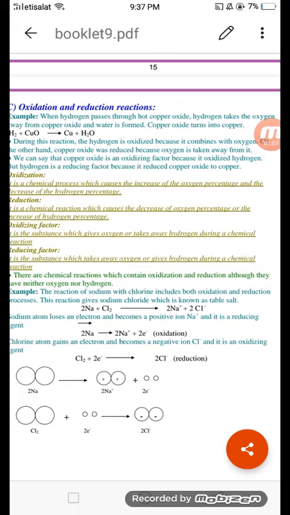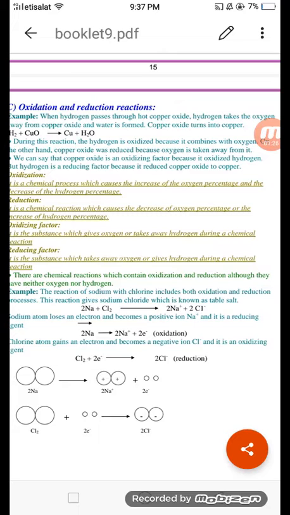What's meant by oxidation? What is the meaning of oxidation? Oxidation is a chemical process which causes the increase in the oxygen percentage or decrease in the hydrogen percentage. Reduction means chemical process which causes a decrease in the oxygen percentage or increase in the hydrogen percentage.